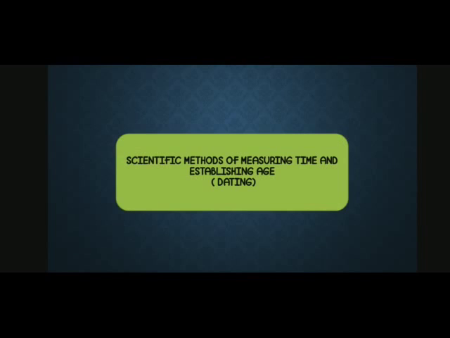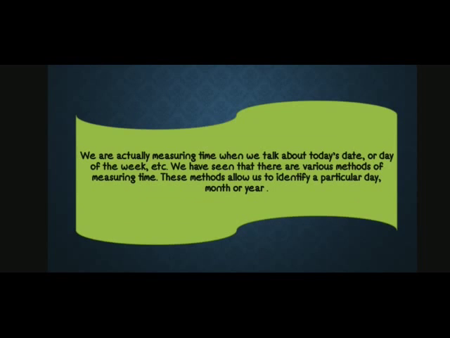The scientific method of measuring time and establishing age is dating. We actually measure time when we talk about today's date or the day of the week, etc. We have seen that there are various methods of measuring time. These methods allow us to identify a particular day, month or year.